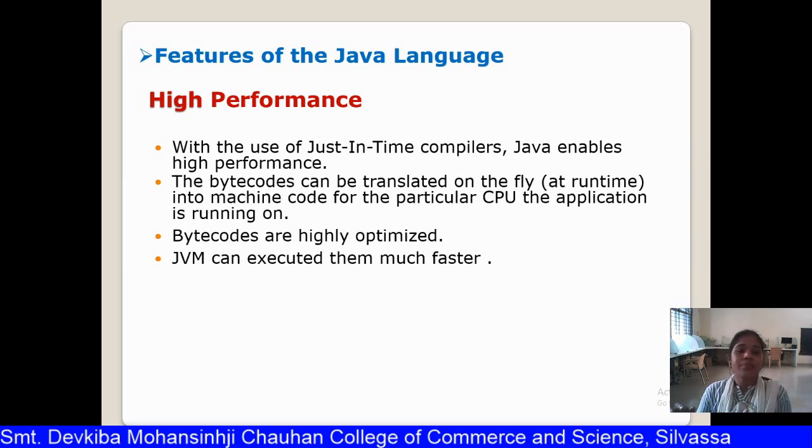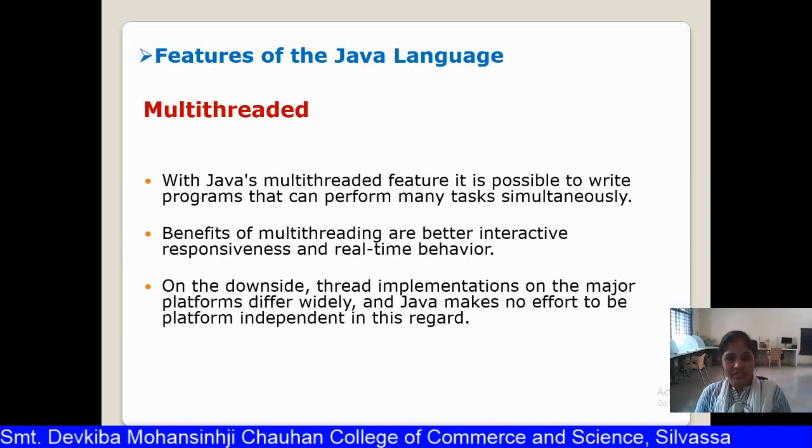And the JVM can execute them much faster. The bytecode is executed by the JVM very fast, so that will make the performance of Java very high. The next, and again a very important feature of Java, is multi-threading.